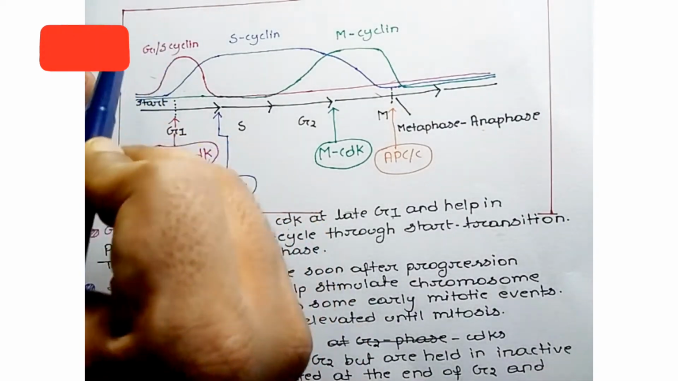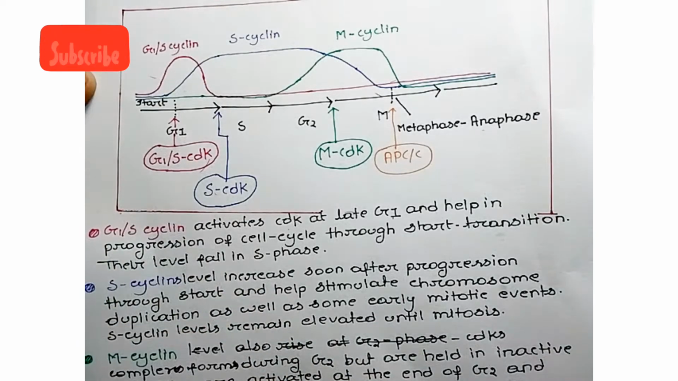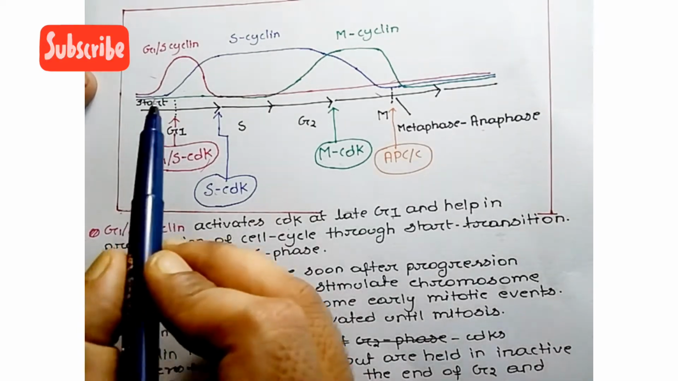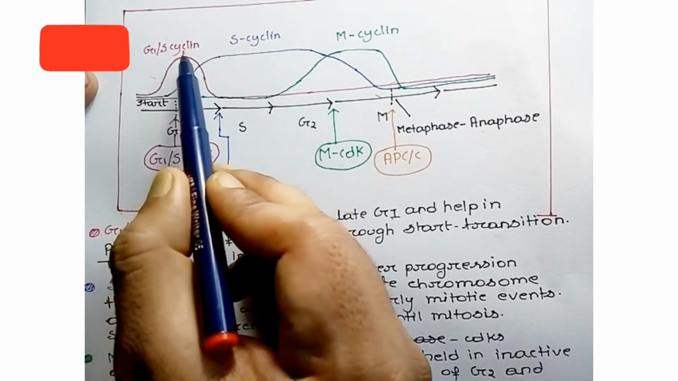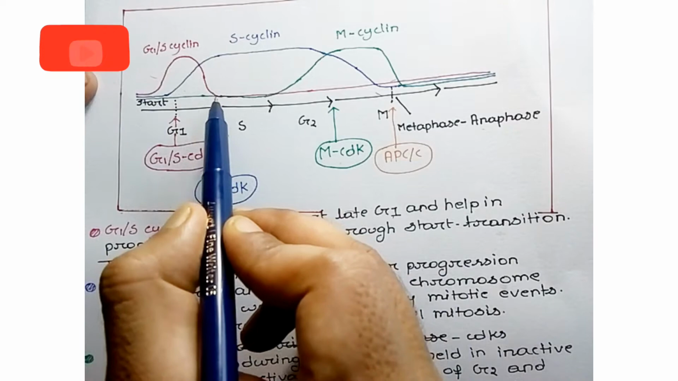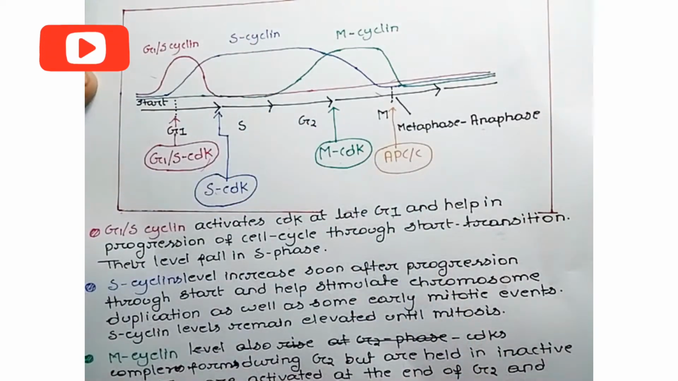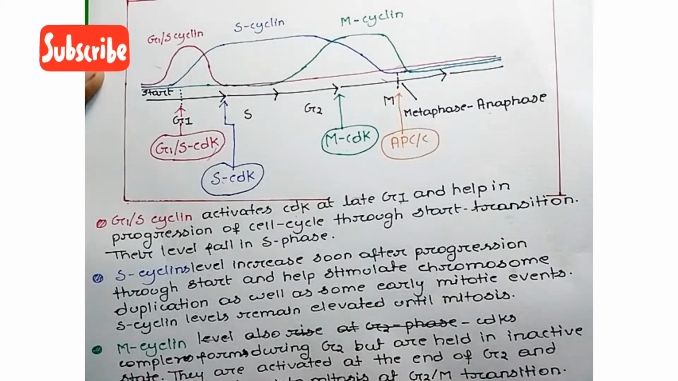What is the role of G1S cyclin or G1S CDK complex? G1S CDK complex helps in progression of the cell cycle through the start transition. Their level falls in S phase. As you can see, the concentration of G1S cyclin falls in late G1 or at the initiation of S phase.